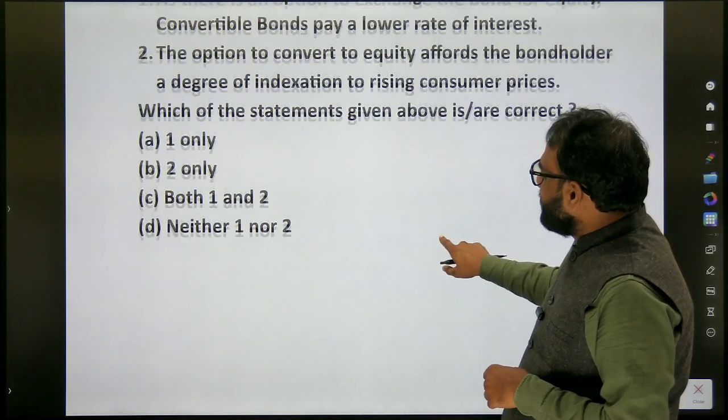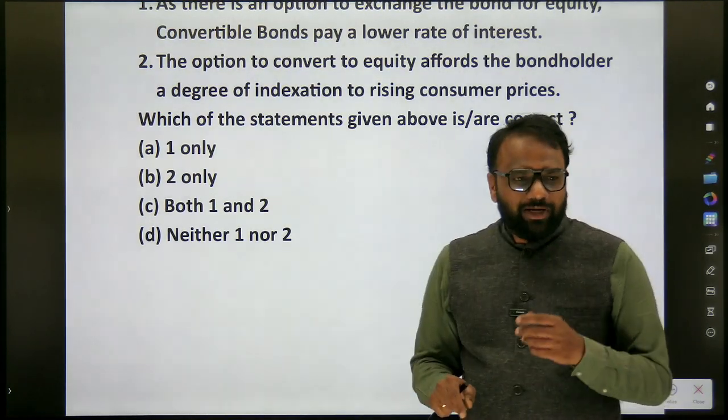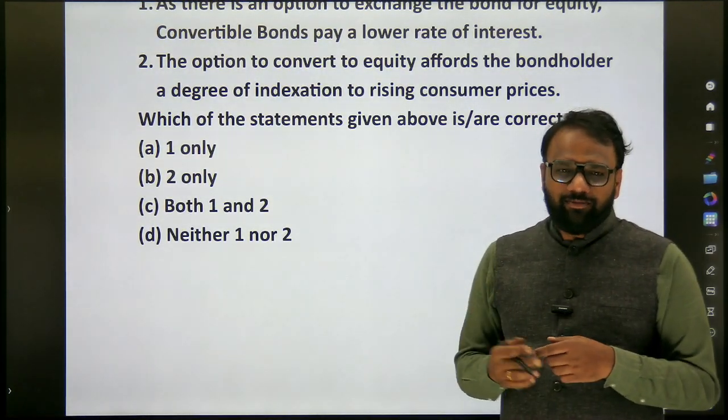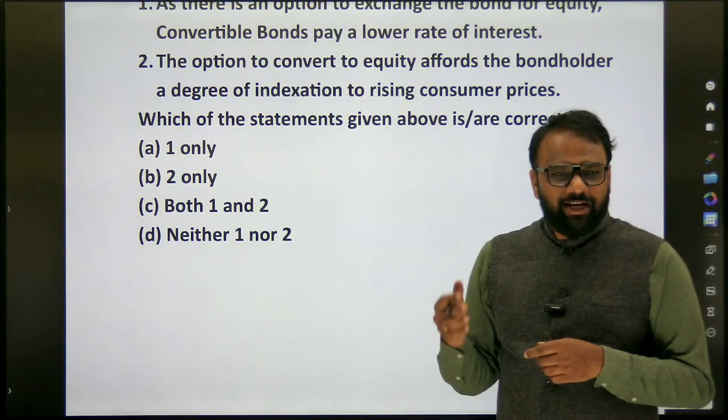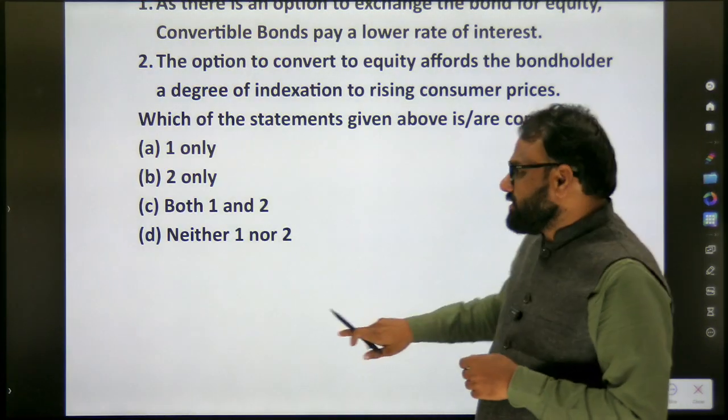See, in the previous question when we discussed rising consumer prices, so when it comes to consumer prices, again what should you revise? Consumer price index based what? Inflation. So those related things you'll just revise. Okay, you'll revise.